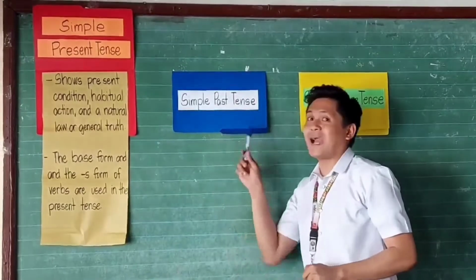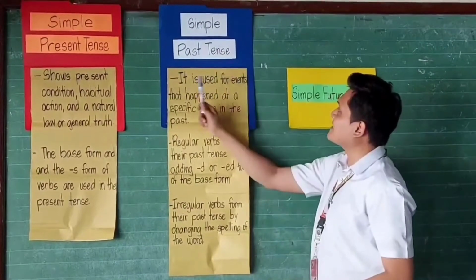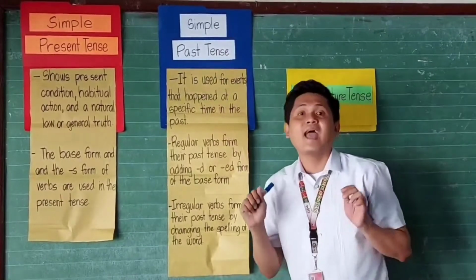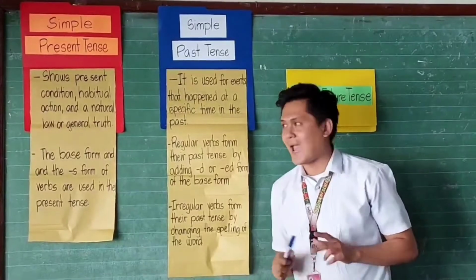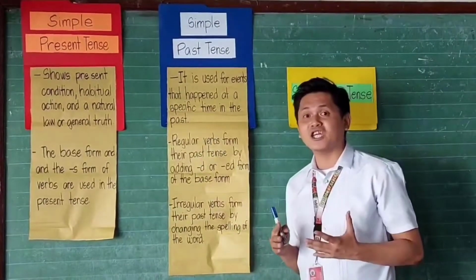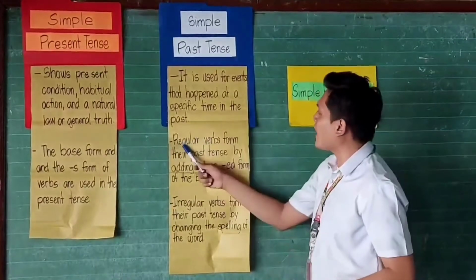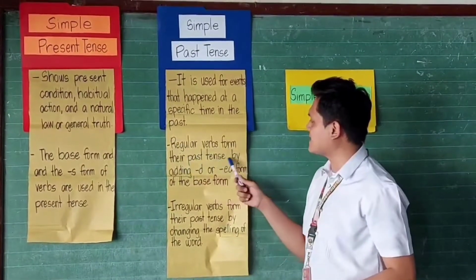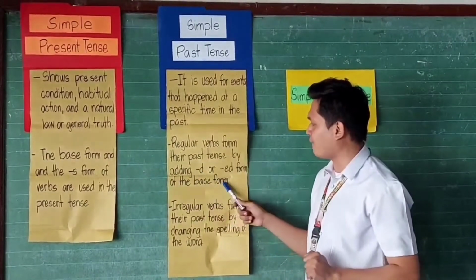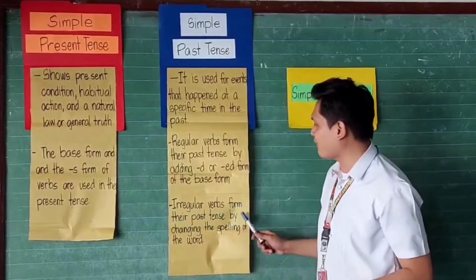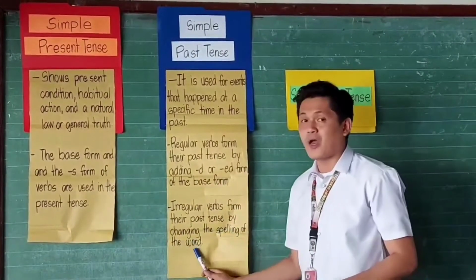Okay, how about simple past tense? Everybody read, what is simple past tense? Simple past tense is used for events that happened at a specific time in the past. Meaning to say the action is what? Is it already done? Okay, very good. Regular verbs form their past tense by adding the d or ed form of the base form, while irregular verbs form their past tense by changing the spelling of the word.